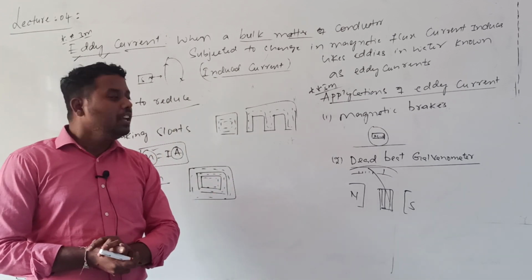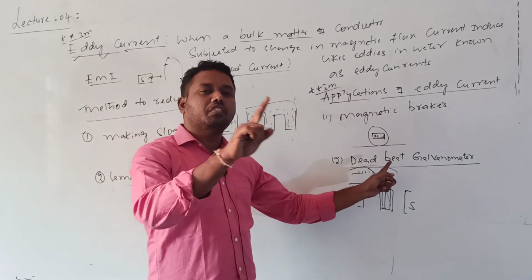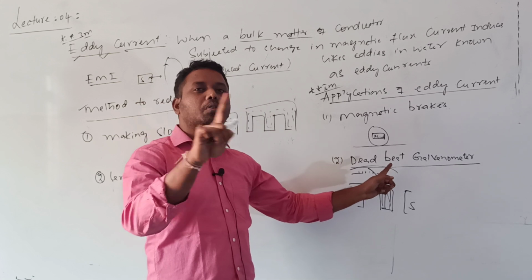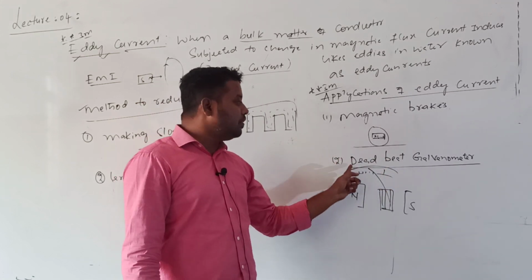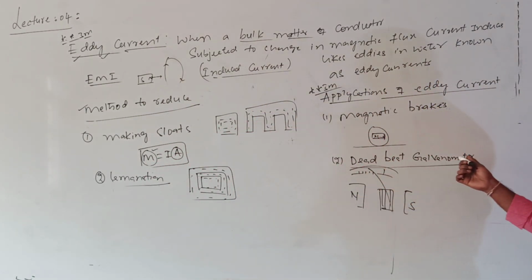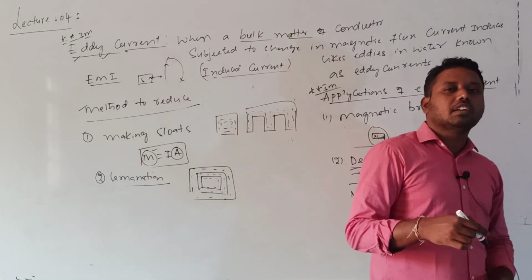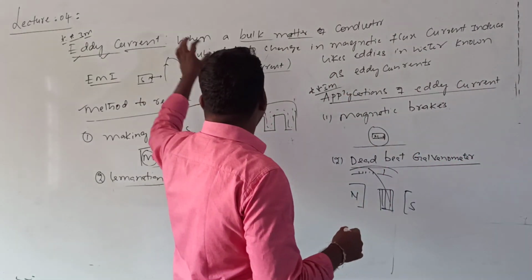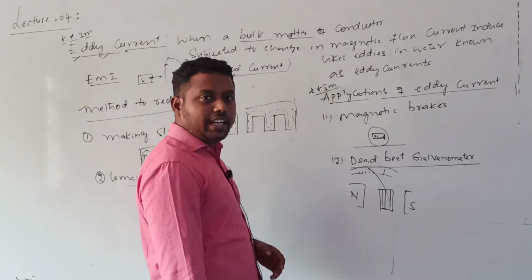If it is not a non-magnetic material, the deflection will continue for a long time. The pointer will move right or left, so you will not get a perfect reading. The perfect reading can be obtained by using a deadbeat galvanometer. In this deadbeat galvanometer, the pointer will come to rest position. Because of which one? Because of the concept of eddy current only. So this is the second application of eddy current.